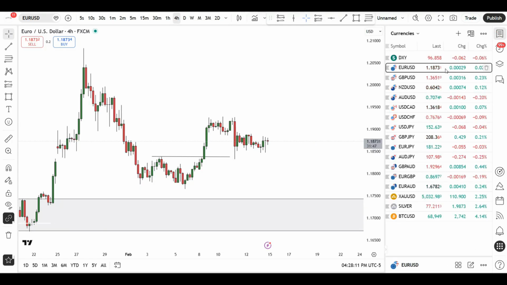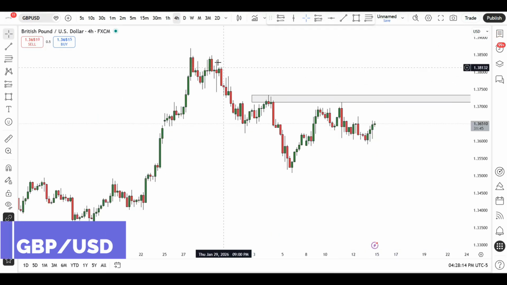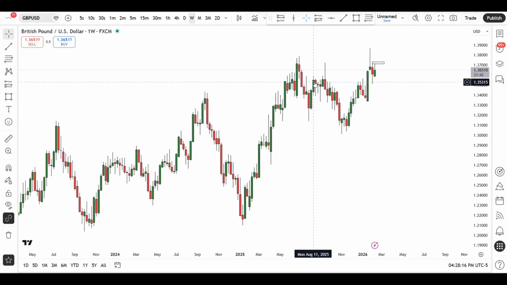That's pretty much it for euro US dollar. Next up is going to be British pounds and US dollar. Again, very similar to euro dollar. Again, we have this uptrend, because the markets took off these highs and now we've made a higher high.